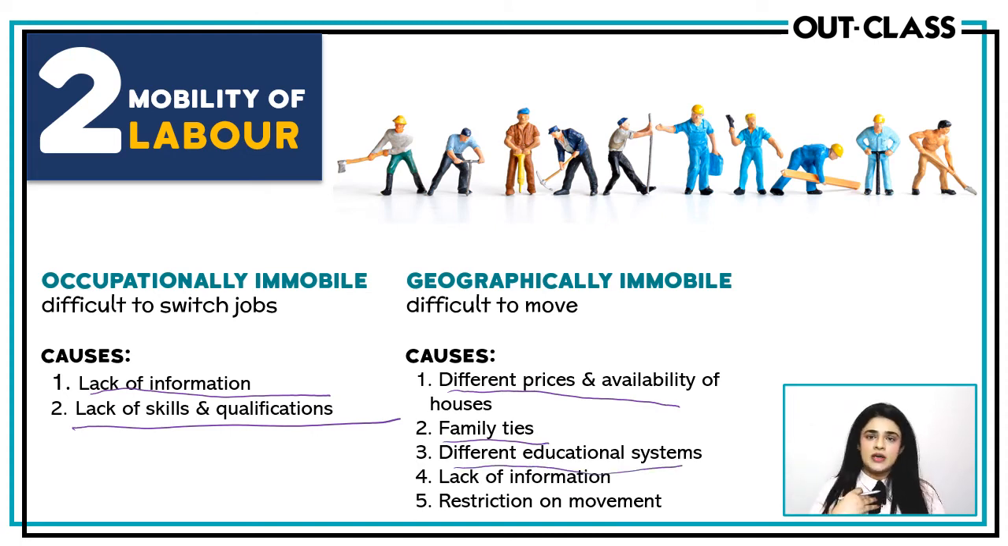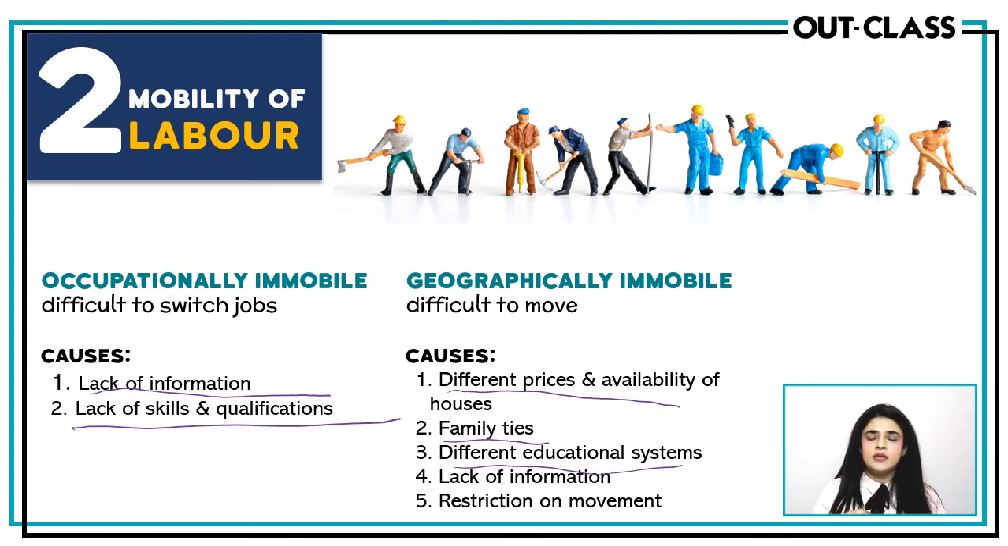Sometimes for example, if I don't know that there's a job good enough that I can find somewhere else, so if there's no information that I have on it, then I will be stuck in whatever job I have, even if I want to switch. The point that I'm trying to make is that a lot of students end up thinking कि geographically तो labor को mobile होना चाहिए, but वो नहीं होते. उनके बहुत से reasons होते हैं.